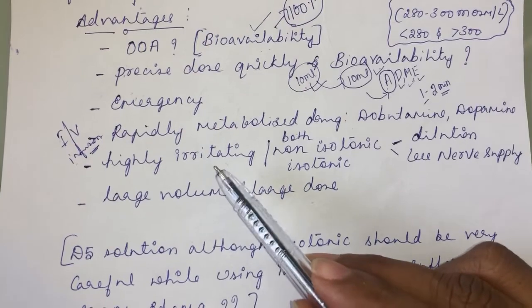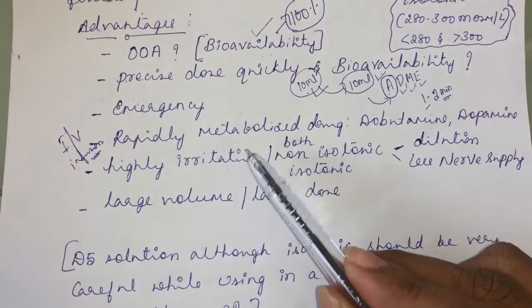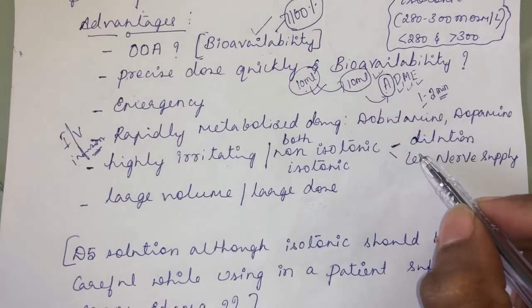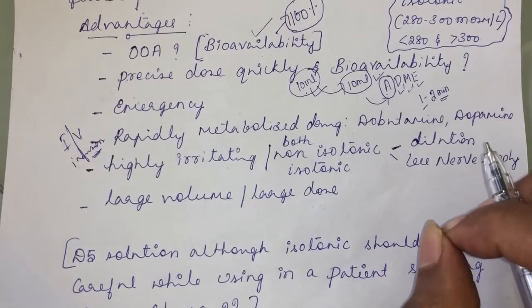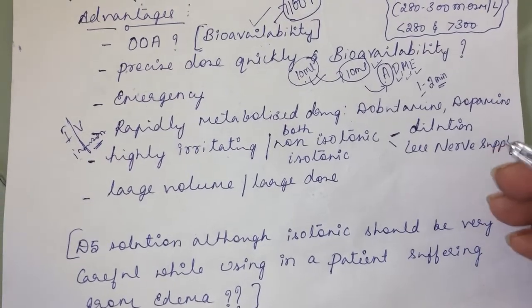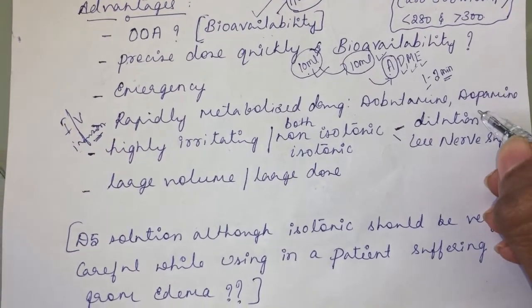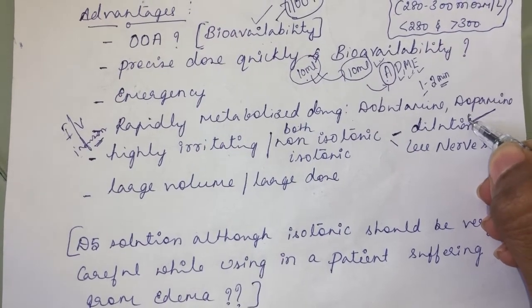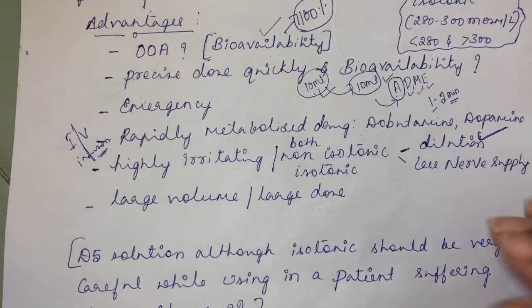Then, as I already told, the preferred route for highly irritating solutions will be the intravenous route only. What will be the reason? Because of the dilution of the highly irritating drug in the systemic circulation: the fluid component in the blood will dilute the irritating solution.